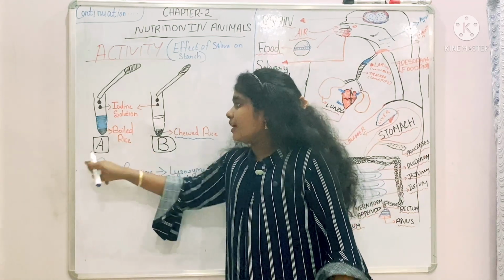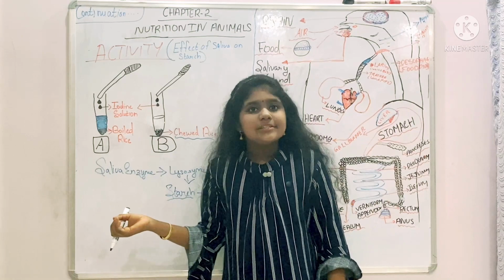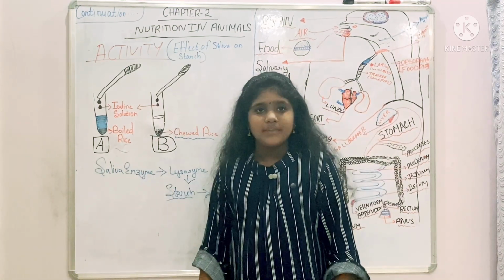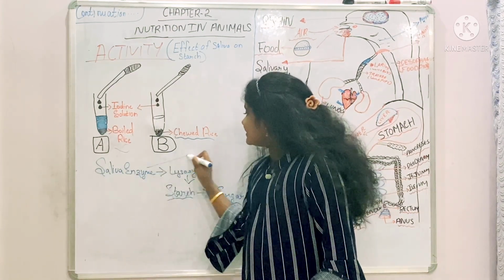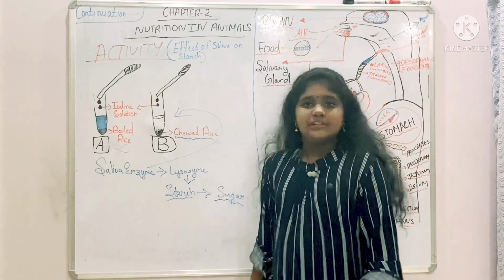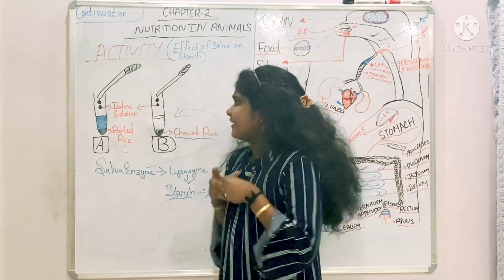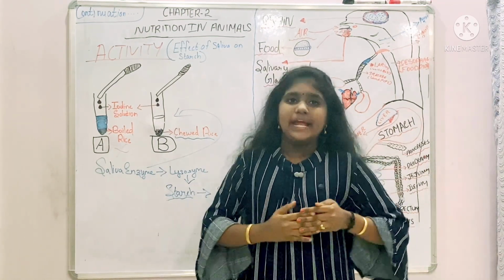But in test tube A, it is only boiled rice. So there is no saliva enzyme. That's why the color changes here. And in test tube B, there is a saliva enzyme. That's why the color did not change. This is a simple activity, and it is brilliant and very important for your exam also.